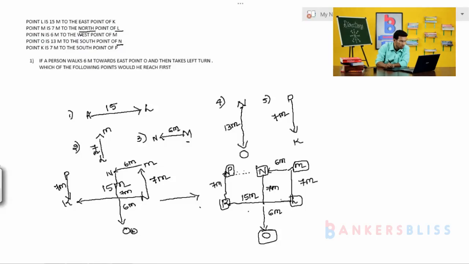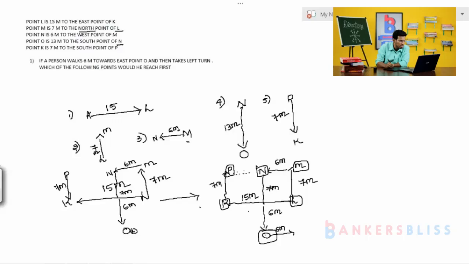From this to this we have 6 meter, because on this side they are parallel to each other. It is the same, 6 meter here also. From this to this also 6 meter. Is it clear? Because from this to this we have 6 meter.